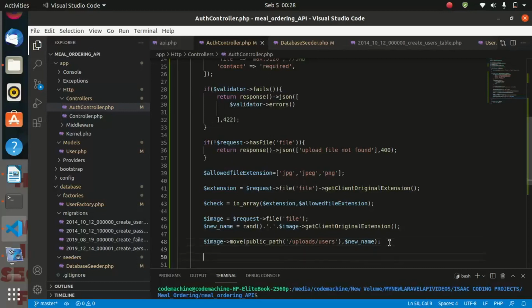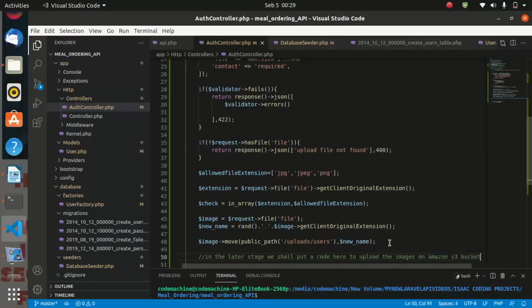So now, let me put a comment here. Let me say, in a later stage we shall put the code here to upload the images on Amazon S3 bucket. So we shall be creating an S3 bucket on Amazon.